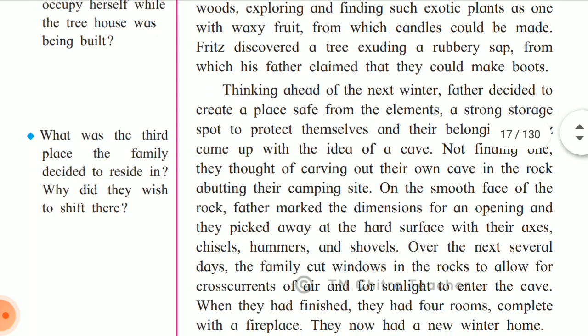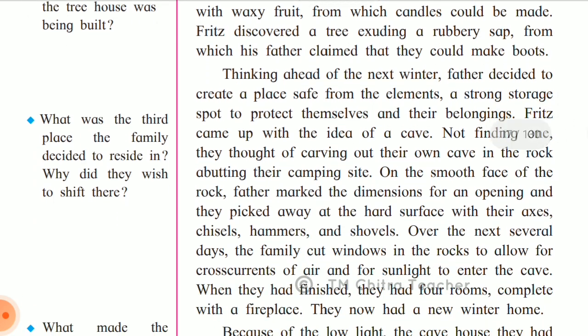So thinking ahead to the next winter, father decided to create a place safe from the elements, a strong storage spot to protect themselves and their belongings. So here the father had foresight. He thought about the winter, and that this tree house would not be as safe as a cave. So they planned to shift to a cave house. They wanted to be safe from the elements, meaning from wild animals.